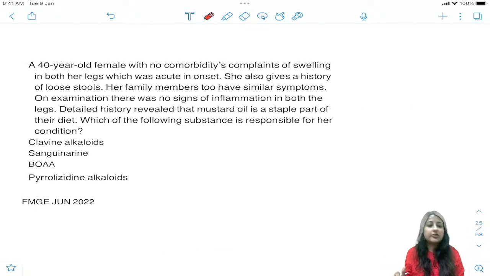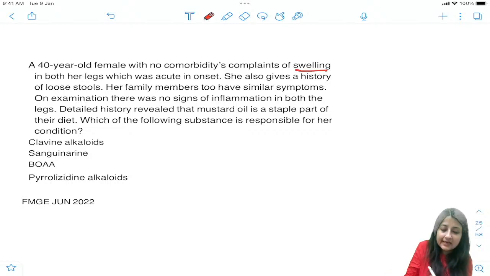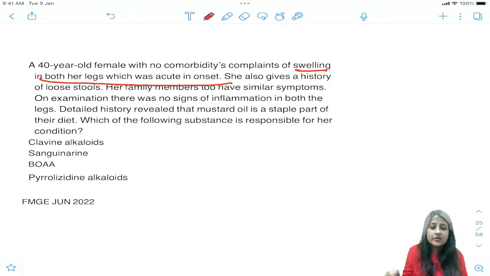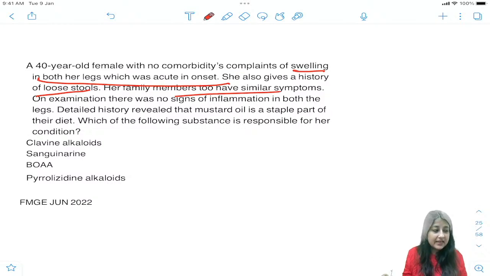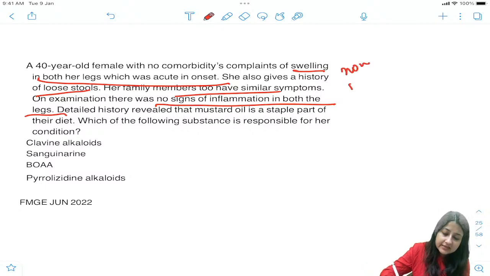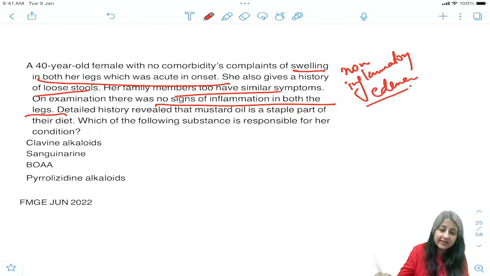Now see, food adulteration. Every year they are giving you a question. What is the answer to this? A 40-year-old female with no comorbidity complains of swelling in both her legs. ठीक है, swelling in both her legs of acute onset. She also gives a history of loose stools. Her family members too have similar symptoms, but on examination there are no signs of inflammation. Okay, swelling है, edema है, but no signs of inflammation. That means there is non-inflammatory edema.